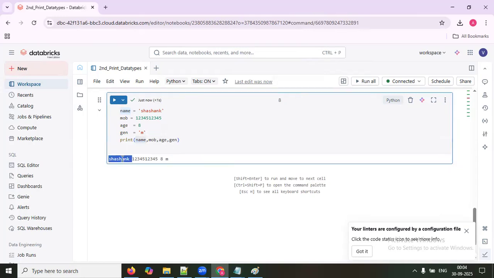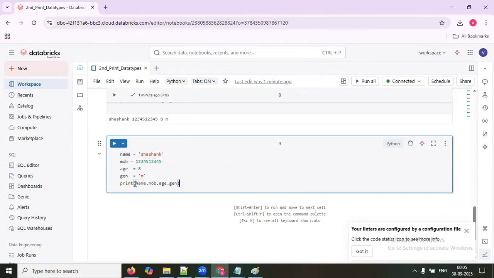Hi, Shashank. You are a male and your age is 8 years. Your mobile number is this one. You are eligible to vote after 10 years because your age is currently 8. You have to wait 10 more years. Like that, if you wanted to do that in a print statement,